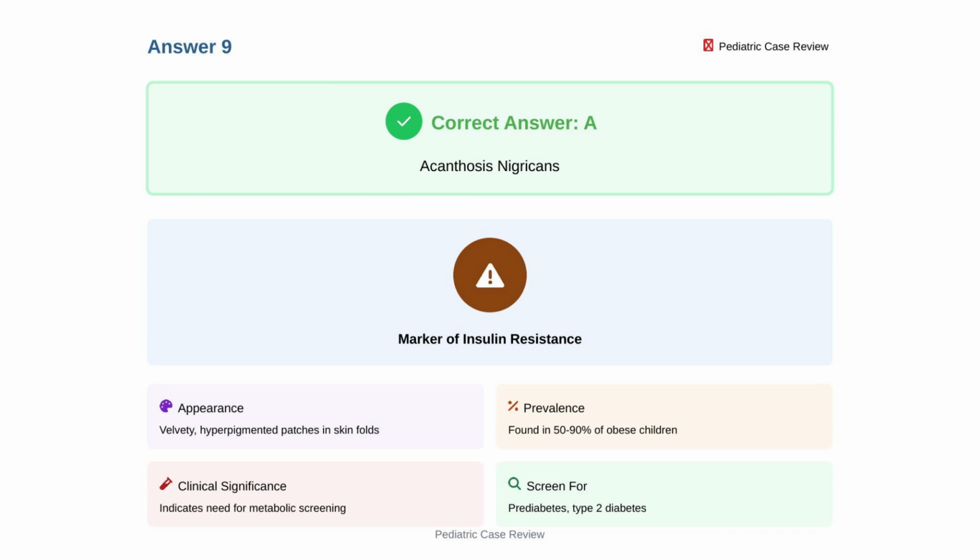This represents a marker of insulin resistance, appearing as velvety hyperpigmented patches in skin folds including neck, axillae, and groin. Found in 50 to 90% of obese children, its presence indicates significant insulin resistance and necessitates metabolic screening for prediabetes or type 2 diabetes mellitus.